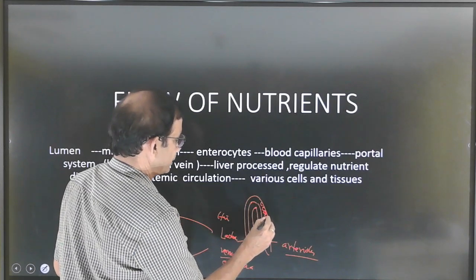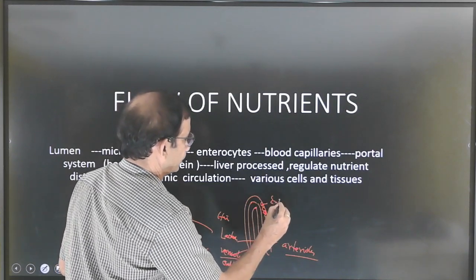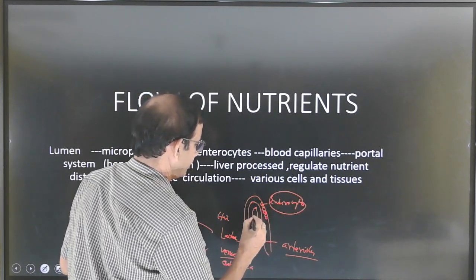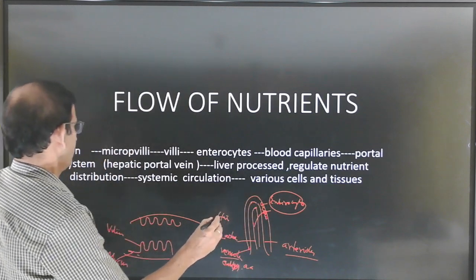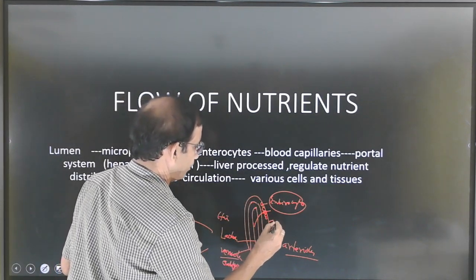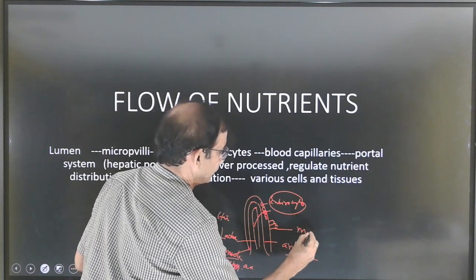These are taken by the cells which are called enterocytes. So these are the cells taking this food material and passing it to villi and microvilli. Here all the microvilli are present.